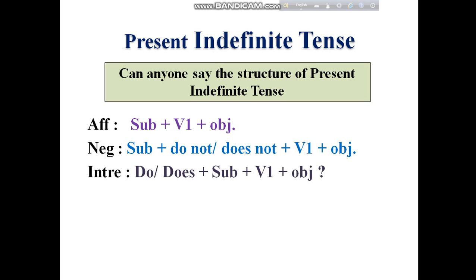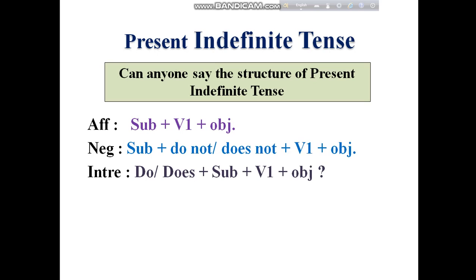Another thing, in the case of negative interrogative, do not or does not plus subject plus verb plus object plus note of interrogation. So these are the structures you may need to make sentences on present indefinite tense.